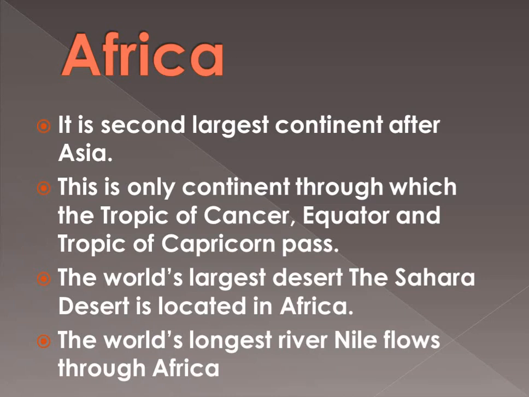The world's largest desert, the Sahara Desert, is located in Africa. The world's longest river, the Nile, also flows through Africa, and at last it flows its water into the Mediterranean Sea. So the longest river of the world, the Nile, flows in Africa. So this was the second largest continent of the world.